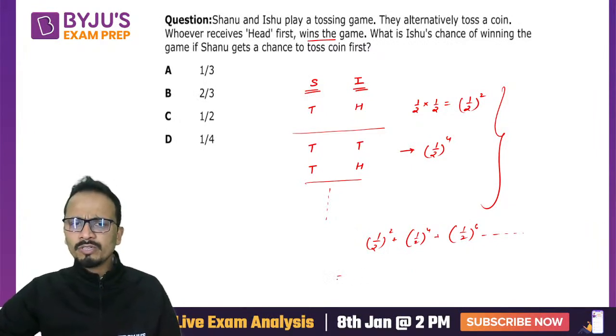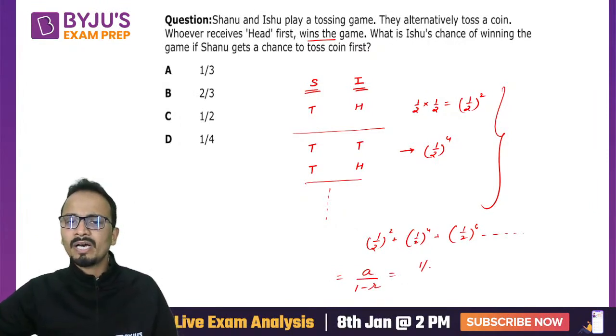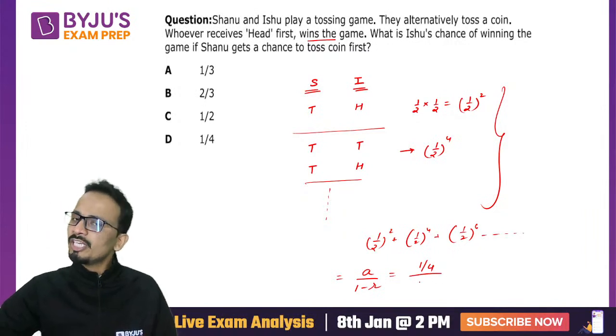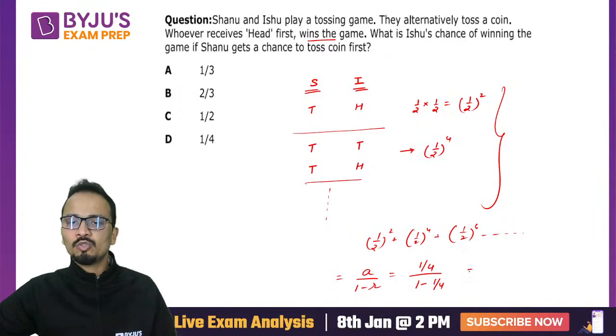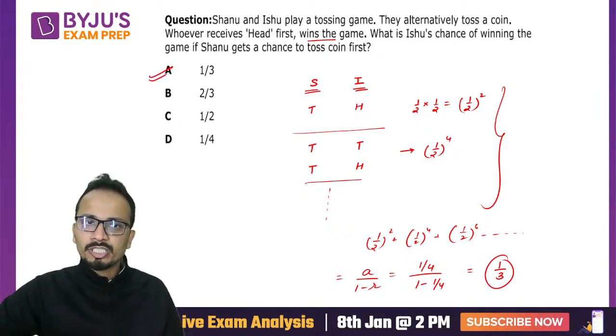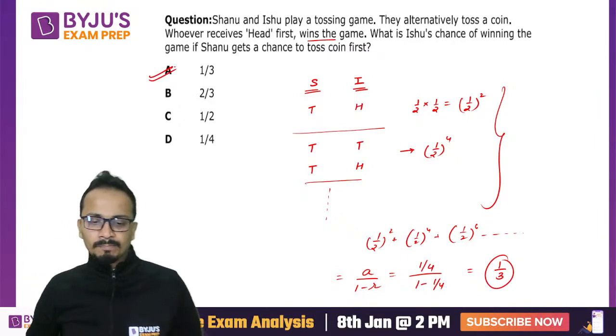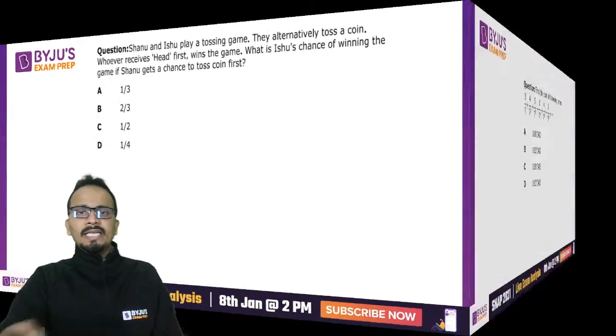So we'll use the formula of sum till infinity, which is a upon 1 minus r. Here first term is 1 upon 4 and the common ratio is also 1 upon 4. So in the denominator it will be 1 minus 1 upon 4 and you will get your answer as 1 upon 3. Answer is option A. All right. Okay. Next question.